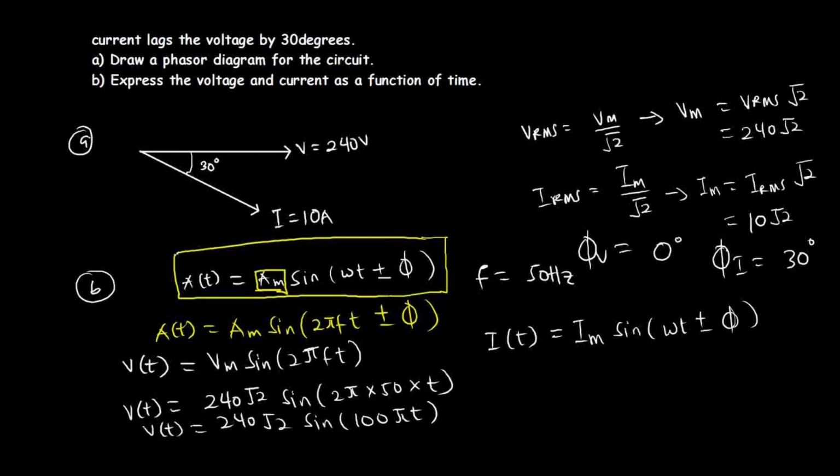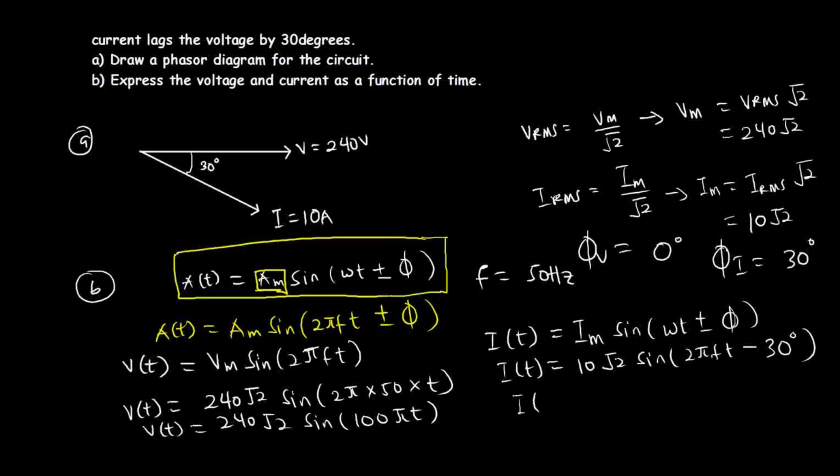So this will give us I of t to be equal to, we know the peak value to be 10 root 2. And then sine of omega t, which will be 2 pi f t. And then plus or minus the phase angle. But in this case, the current is lagging, so the phase angle is going to be negative. So that's minus 30 degrees. So it is lagging, so we are going to subtract the phase angle.